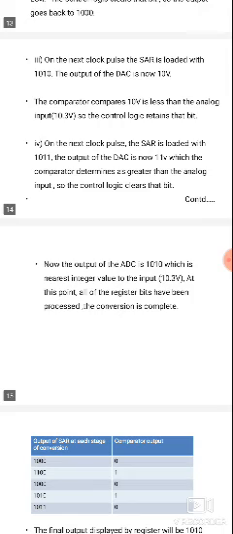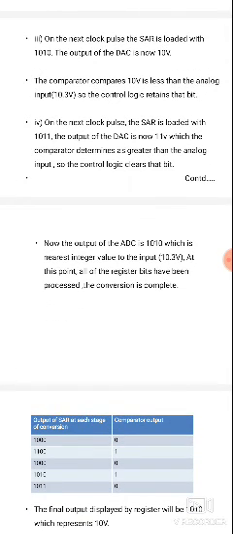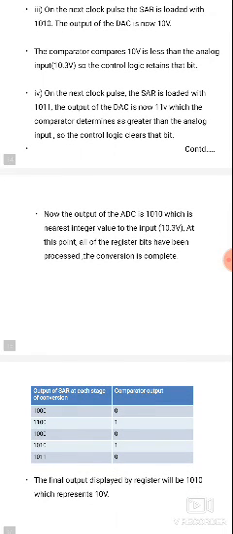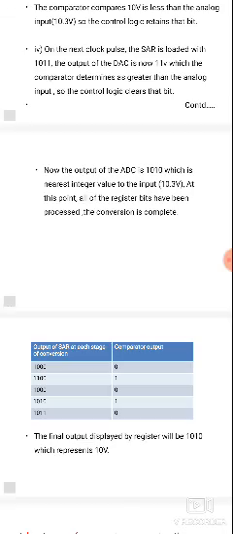On the next clock pulse, SAR is loaded with 1011. The output of DAC for the digital value 1011 is related to analog 11 volts. The 11 volts, which the comparator determines is greater than the analog input, so the control logic again clears the bit. So the output of ADC is 1010, which is nearest to the integer value of 10.3, at which point all the registers have been processed and the conversion will be completed.